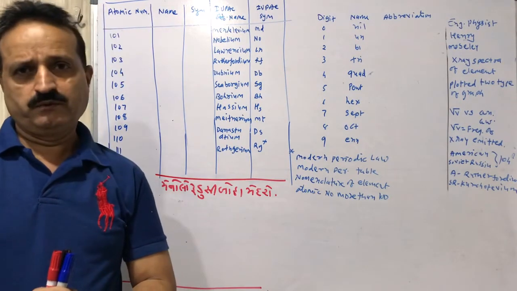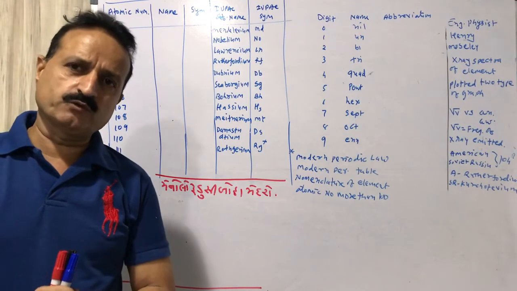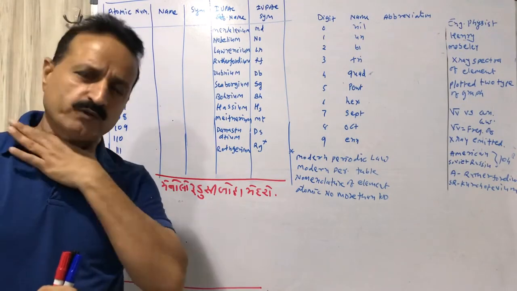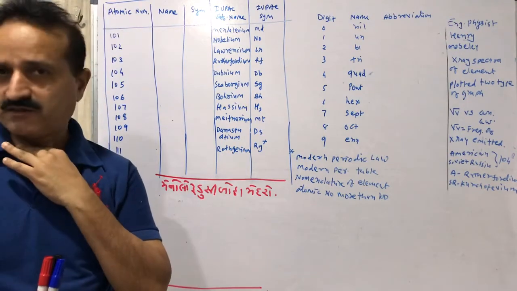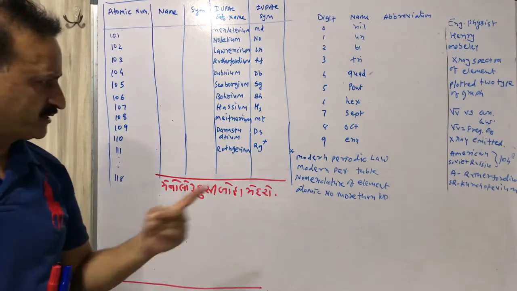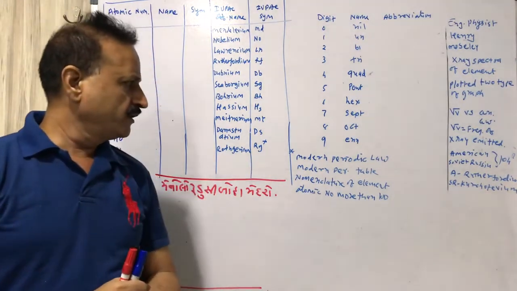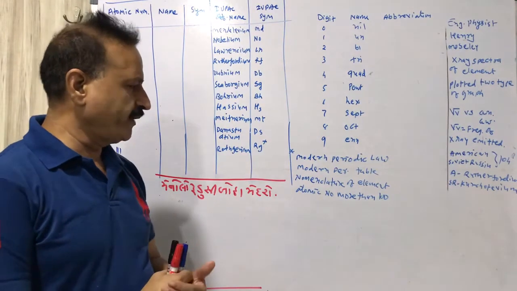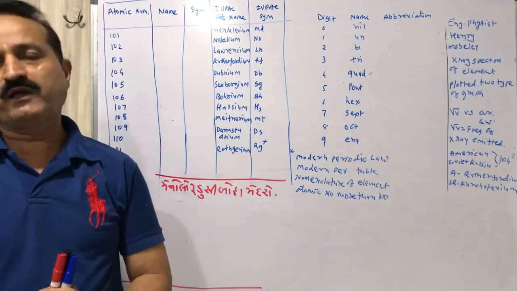Now, two very important topics we are going to discuss. I have done some board work to save our time, nothing else. So, we will discuss two topics: modern periodic law and modern periodic table, and nomenclature of elements with atomic number more than 100.